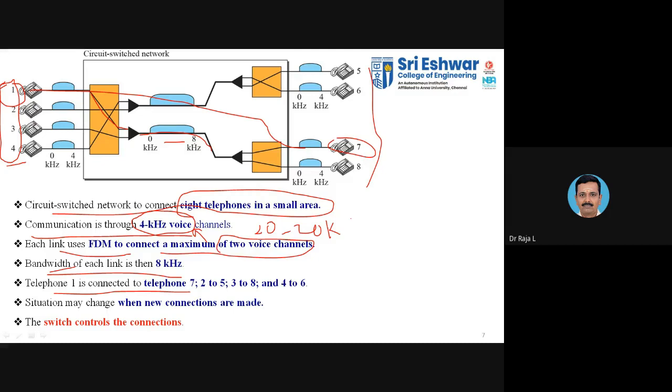Normally you will have 8 connectivity. Telephone 1 will be connected to all the 4, so it has to be physically connected. Then only can you switch between 1 and these 4 outputs.